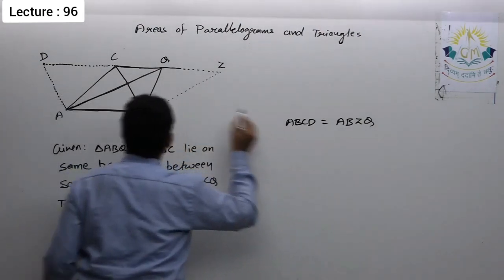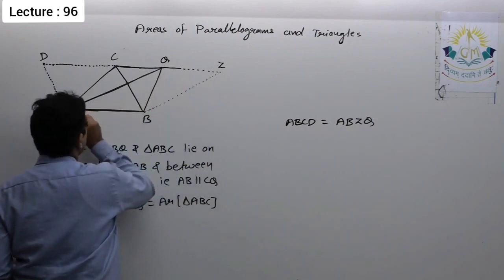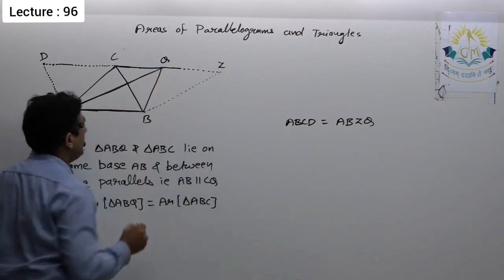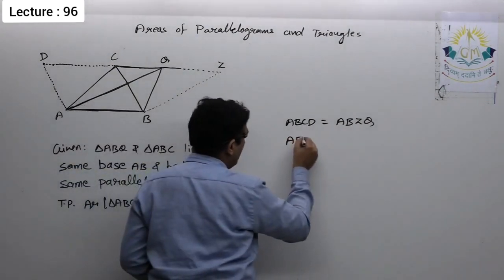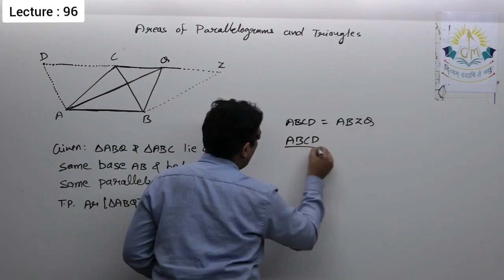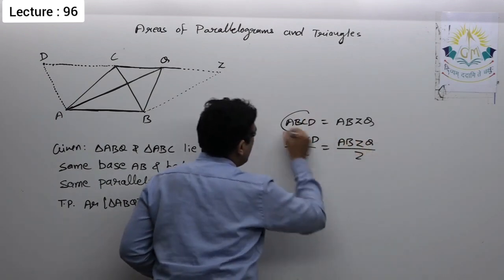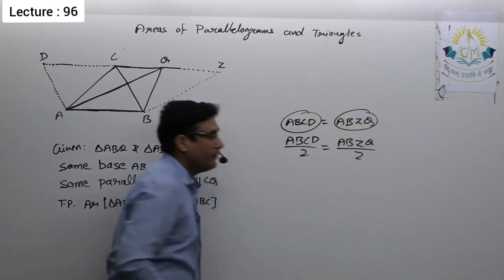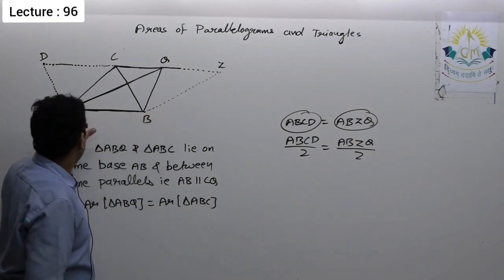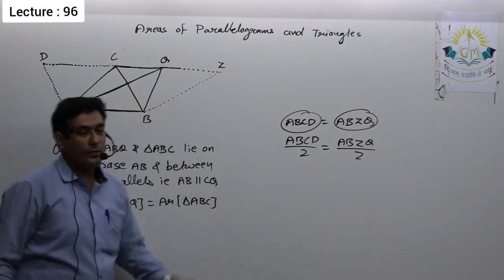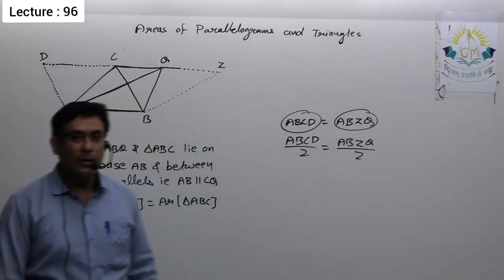Now for parallelogram ABZQ, BQ is its diagonal, so BQ will divide it into two. ABCD is equal to ABZQ, so ABCD by 2 is equal to ABZQ by 2. That means as these two are equal in area, their halves must be equal. Now half of area of ABZQ can be written as ABQ, because we know that the diagonal of a parallelogram divides it into two triangles of equal area.